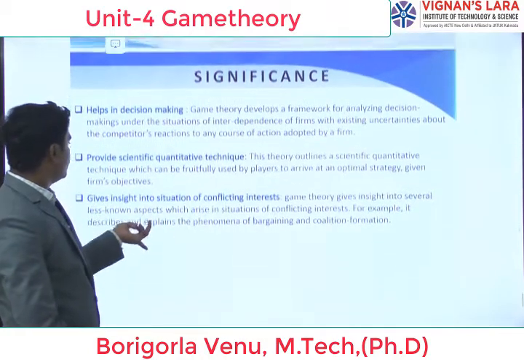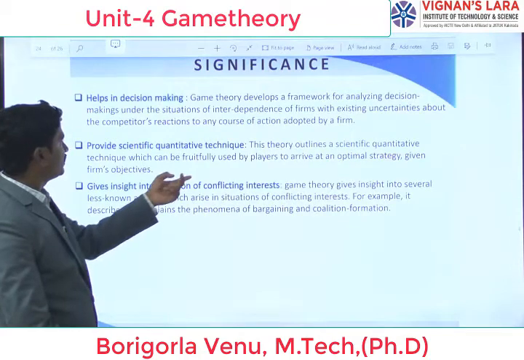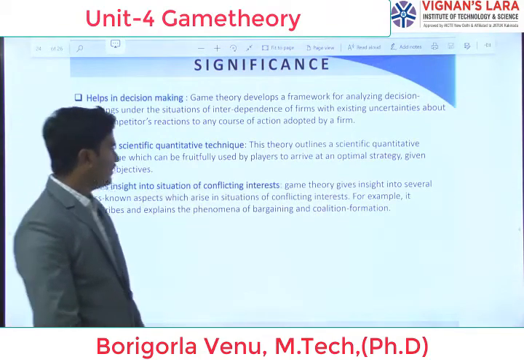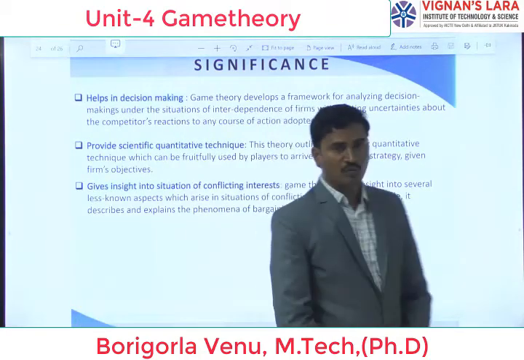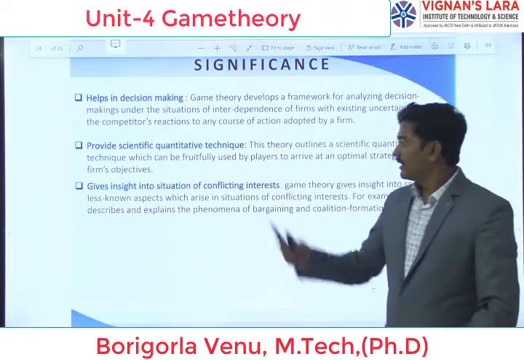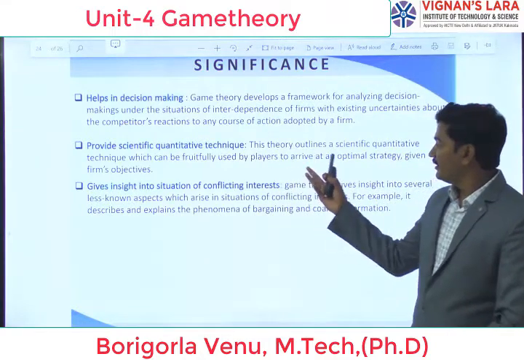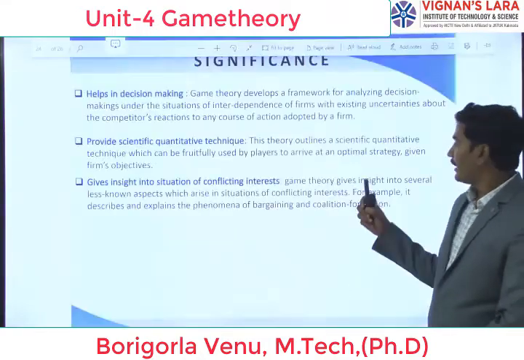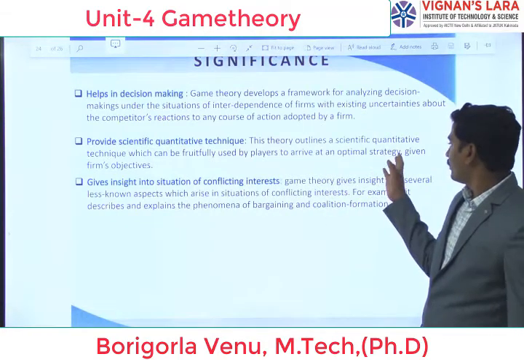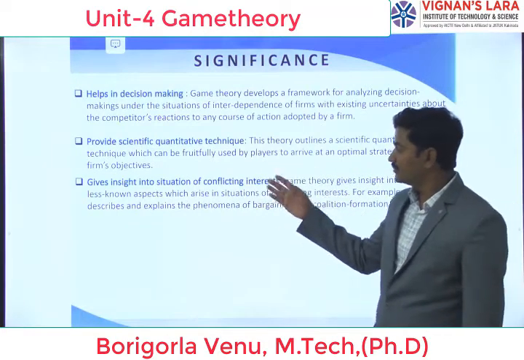Next, it provides a scientific quantitative technique. That is, this theory outlines a scientific quantitative technique which can be fruitfully used by players to arrive at an optimal strategy given the firm's objectives.